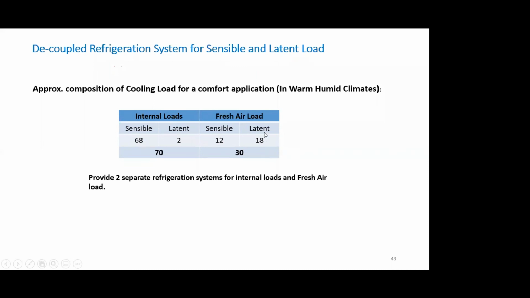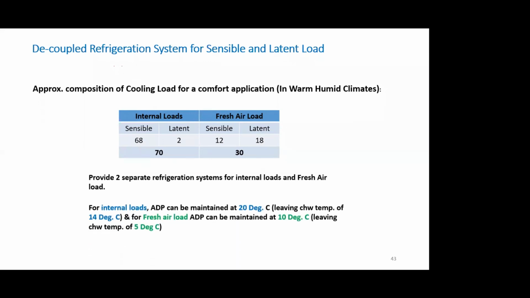And as we have seen, it is the latent load which determines the ADP and the chill water temperature. So if we provide 2 separate chill water systems or refrigeration systems for the internal loads and the fresh air loads, let's see what happens. For internal loads, you can see the sensible heat ratio will be extremely high, right? It will be 68 by 70.